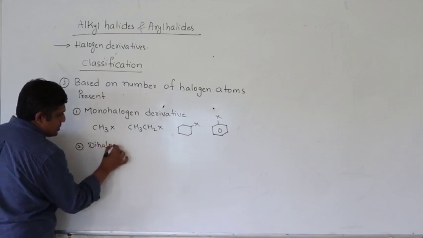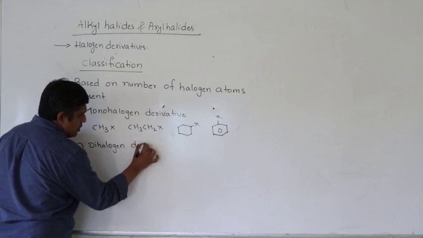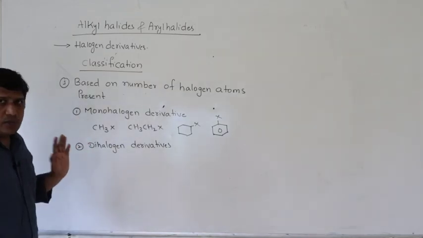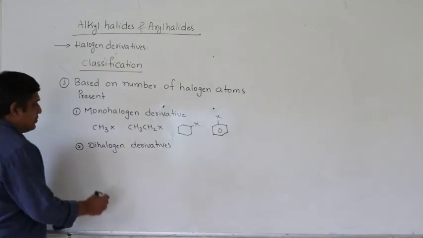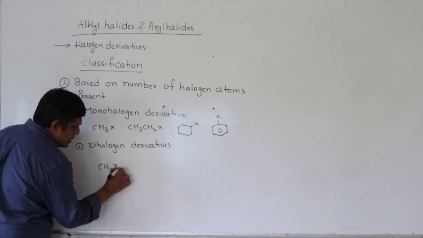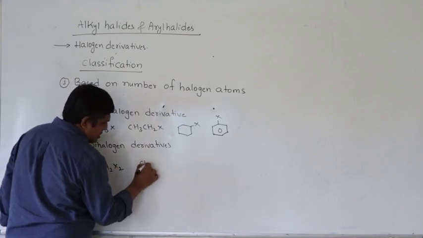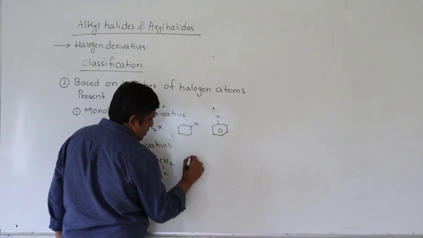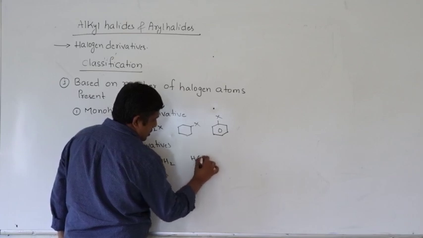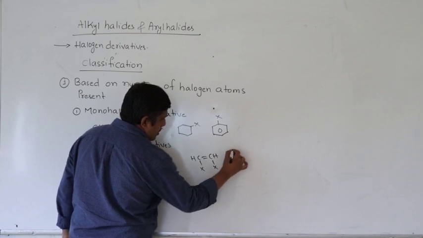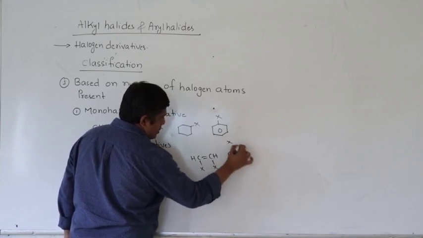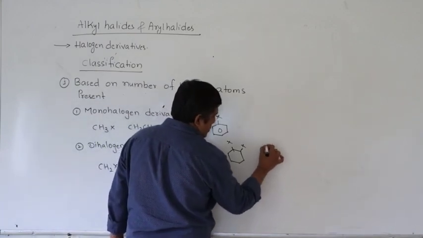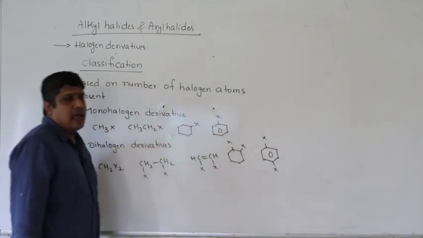Second, dihalogen derivatives. As the name indicates, di means two, so the molecule contains two halogen atoms. They can be the same or different. You can write any number of examples like this. The molecule contains two halogen atoms.